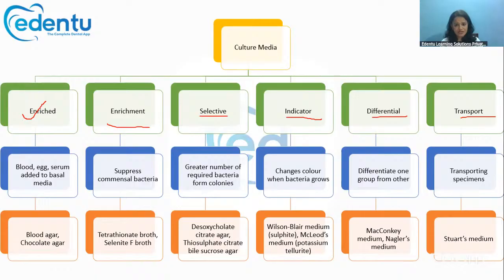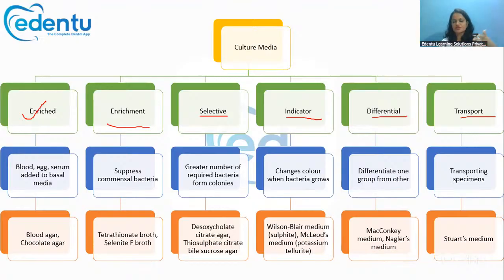Then we have the differential media. Differential media is used to differentiate one group of bacteria from the other group. For example, MacConkey medium. If you look at the MacConkey medium, it is used to differentiate between lactose fermenters and non-lactose fermenters.